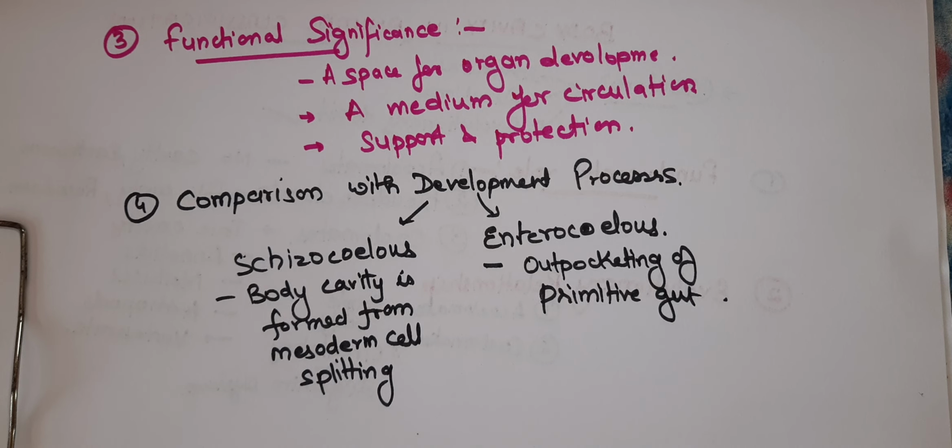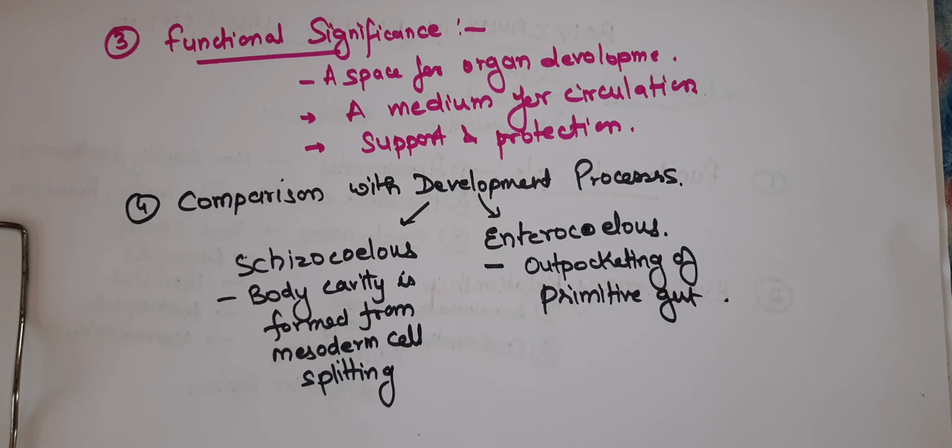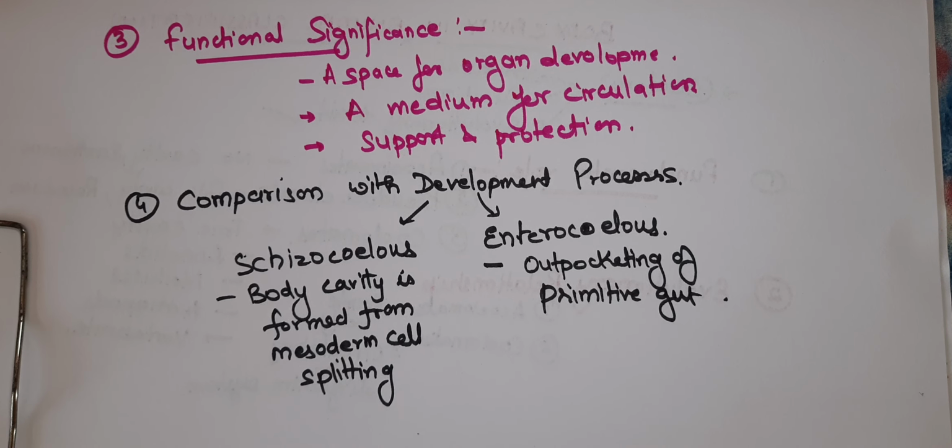Understanding these mechanisms, students, highlights the differences in development among the taxa that further refine the classification. You can understand it by taking the example of the earthworm and the flatworm. Earthworm is a coelomate. It has a fully developed body cavity which supports its segmented body and complex digestive system. Whereas the flatworm lacks a body cavity and is an acoelomate, with organs embedded directly in solid tissue. This limits its structural and functional complexity. So students, this comparison demonstrates the evolutionary and structural implications of the body cavity.